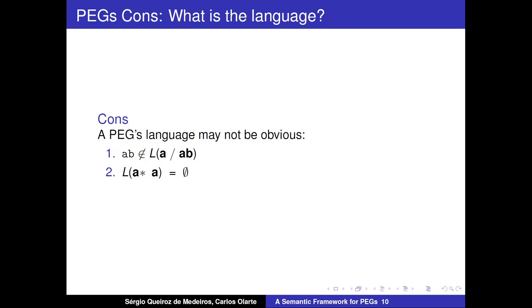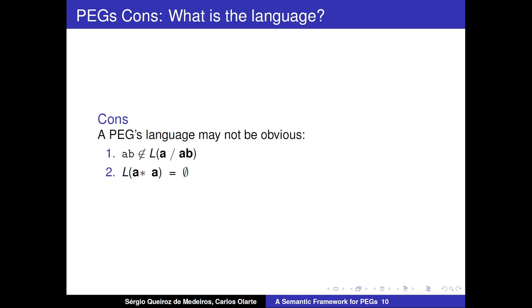In a general way, if the first alternative of a choice matches a prefix of the second alternative, we will not use the second alternative. So the second alternative will not match inputs that start with this prefix.